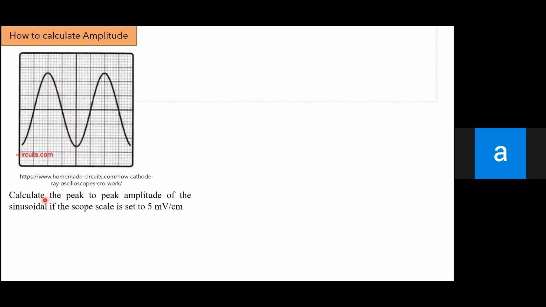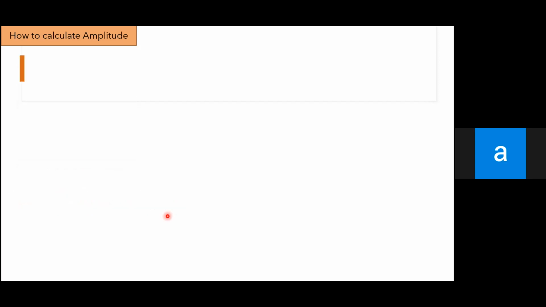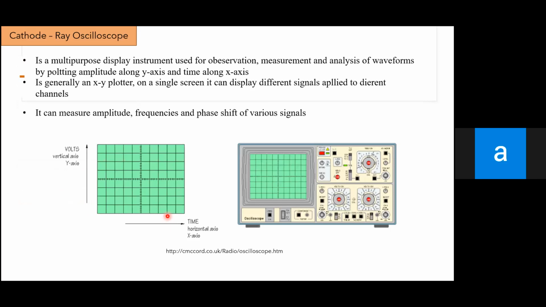Yeah, peak to peak of the sinusoidal, if the scope scale is set to 5 millivolt per centimeter. Now millivolt, yeah, from this figure, volt on the vertical axis.